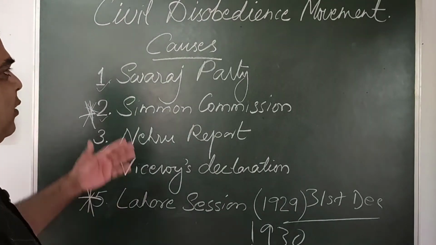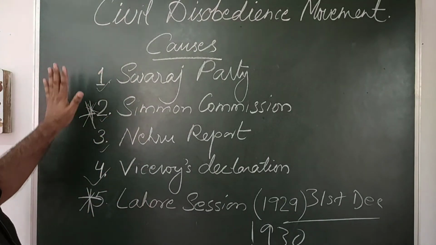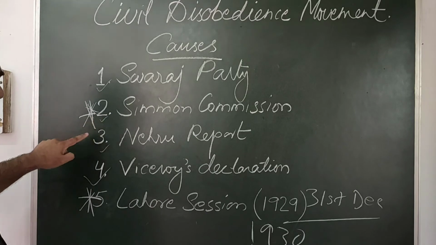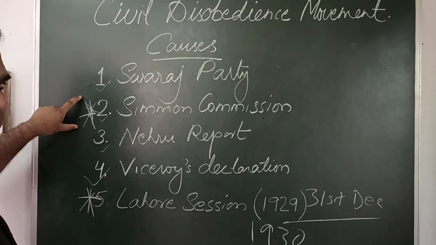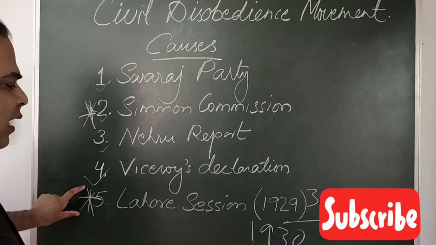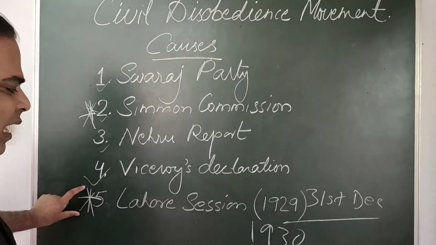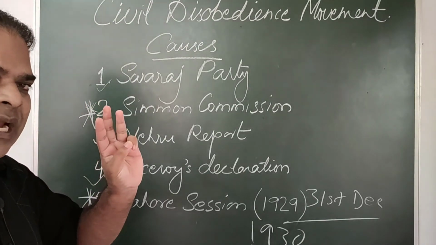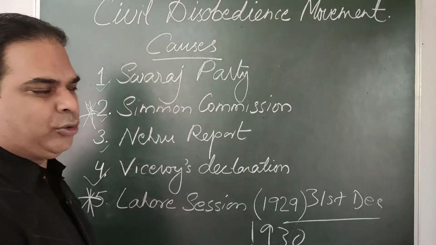You have to remember from here once again: civil disobedience, Swaraj, Simon Commission, Nehru. From here, this part is important. Simon Commission: why was the Simon Commission sent to India? Then the Lahore Session of 1929, the resolutions they had taken. You have to go through that.